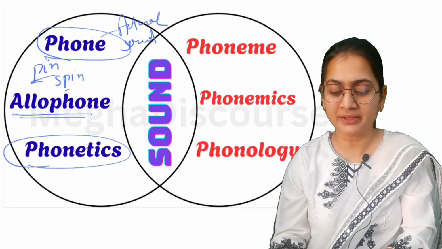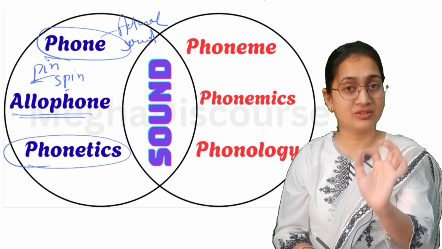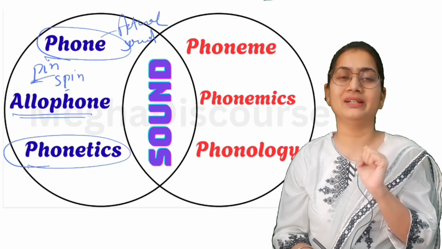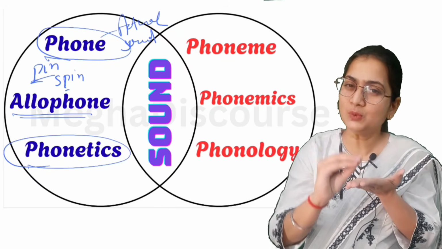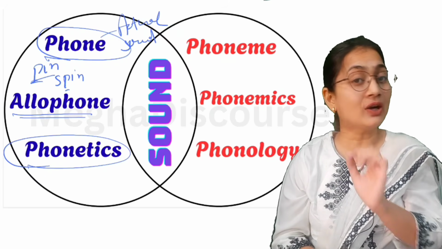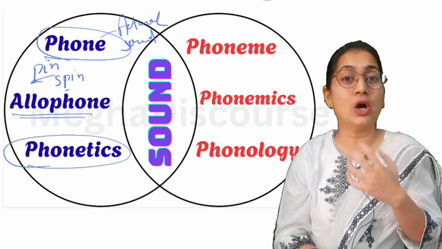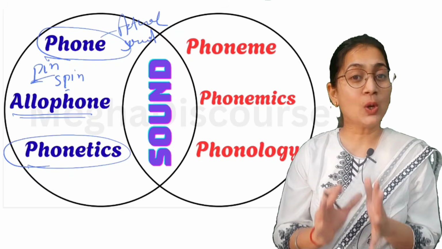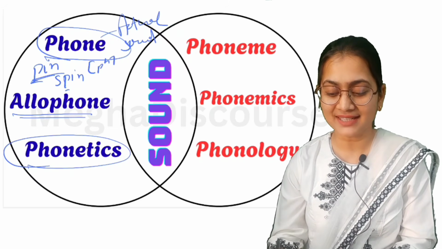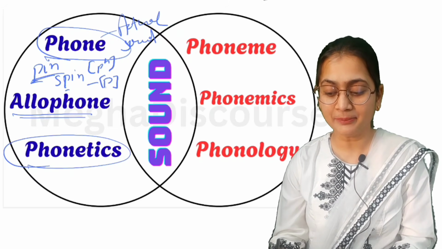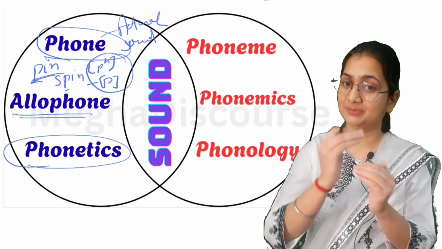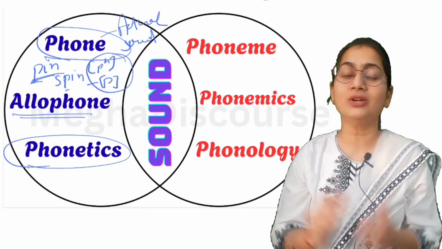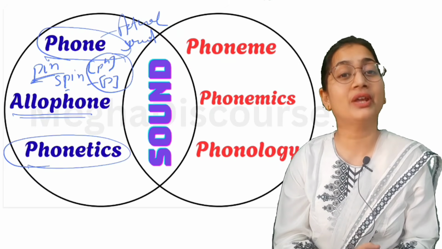Like here pin is more plosive, it is more powerful, but in spin, it is very smooth. So it is not aspirated. It means it is not as plosive. So I can say here P in pin is aspirated and here P is non-aspirated. Those two variations, aspirated and non-aspirated, are called allophones and they are called variation.